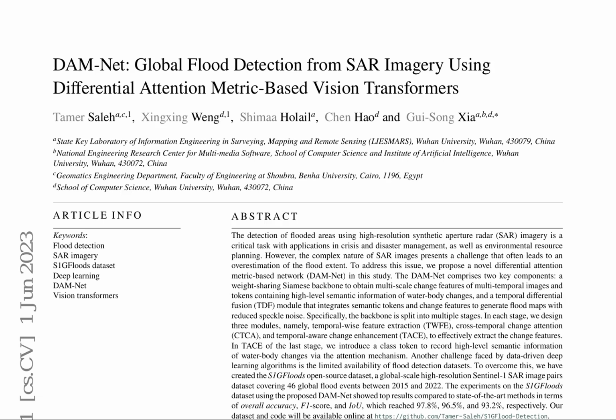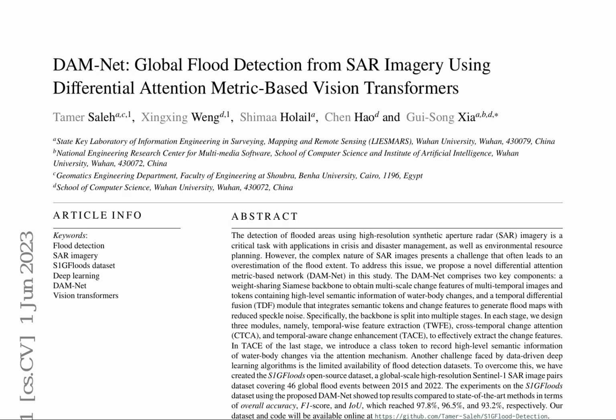The backbone is split into multiple stages, each consisting of temporal-wise feature extraction, cross-temporal change attention, and temporal-aware change enhancement. The proposed DAMNet is evaluated on the S1G floods dataset, which is more diverse and richer than existing datasets, containing various flood events. Experimental results demonstrate that DAMNet outperforms recent methods on the S1G floods dataset, achieving 97.8% overall accuracy, 96.5% F1 score, and 93.2% IOU.